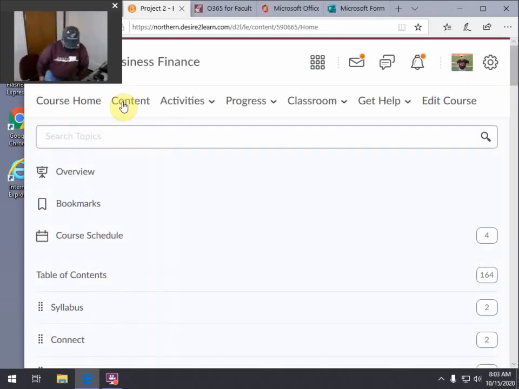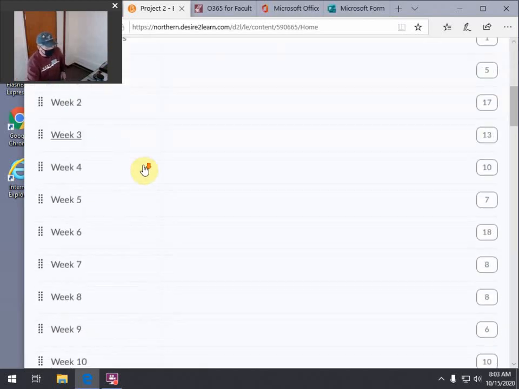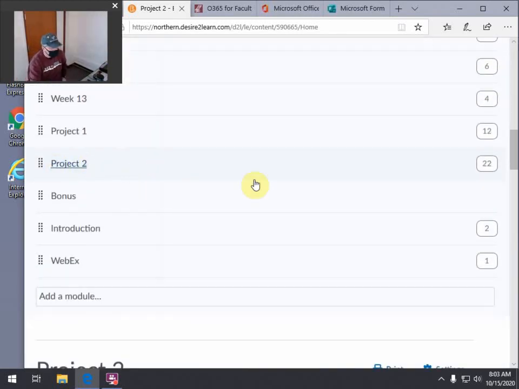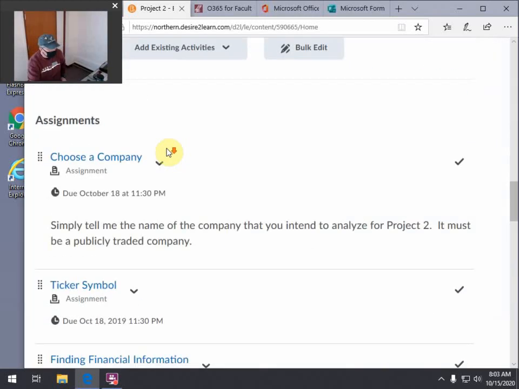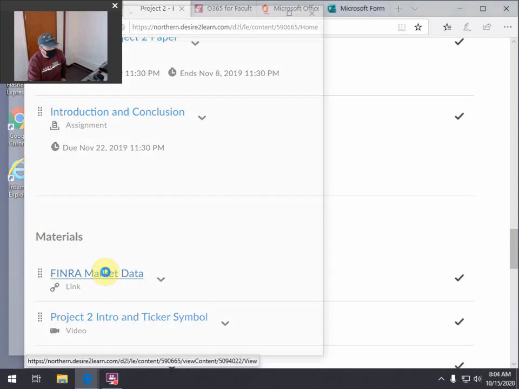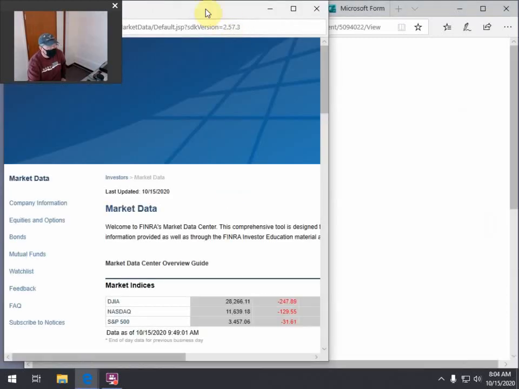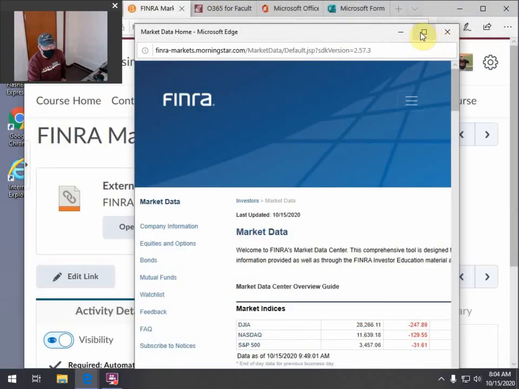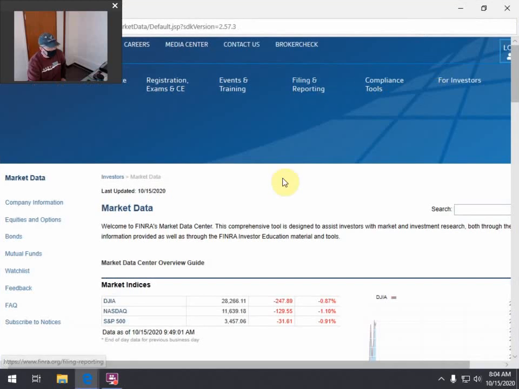So if you go to content and you go to Project 2, scroll on on down, and you get down here under materials. Hopefully this works. I just put it in this morning and I didn't get a chance to check it. So the FINRA market data link, open it up and it takes you to this screen here.